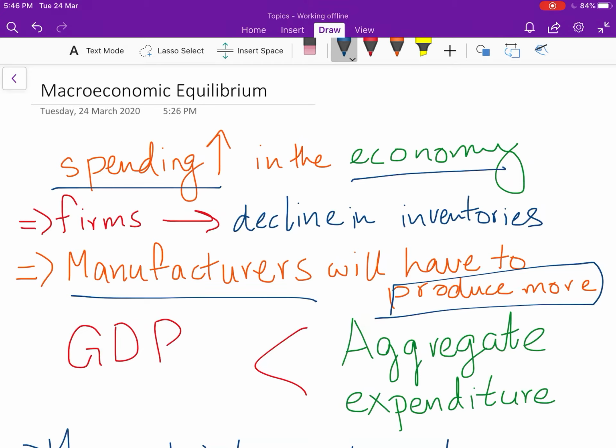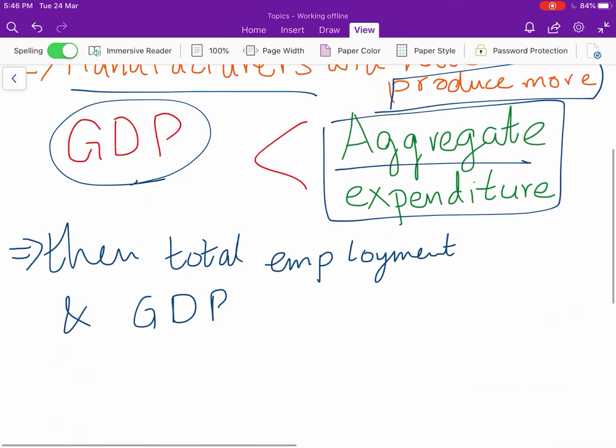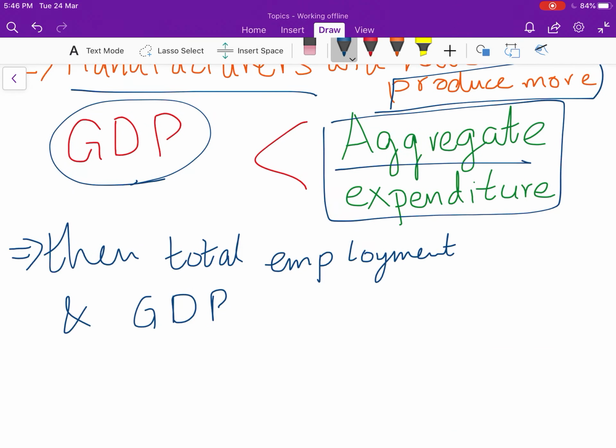And when we see this increase in aggregate expenditure, it actually results in the aggregate expenditure being greater than the GDP. And when that's the case, total employment will actually rise and also the GDP.